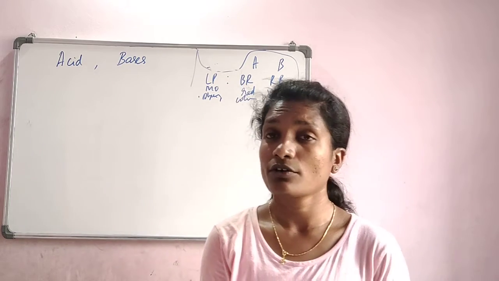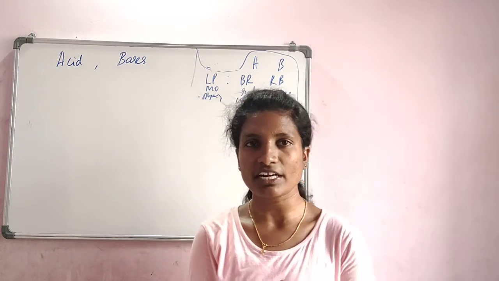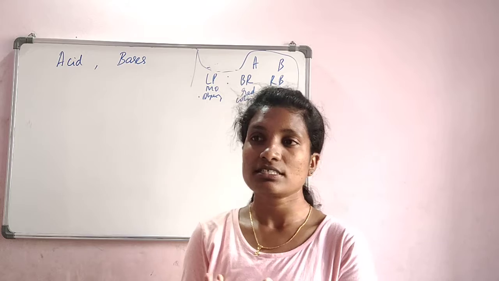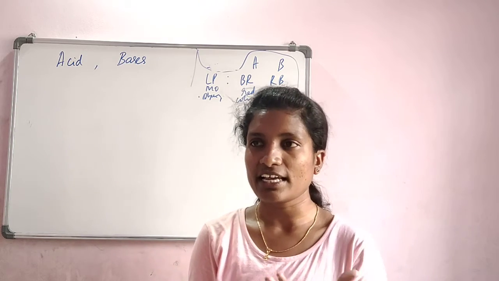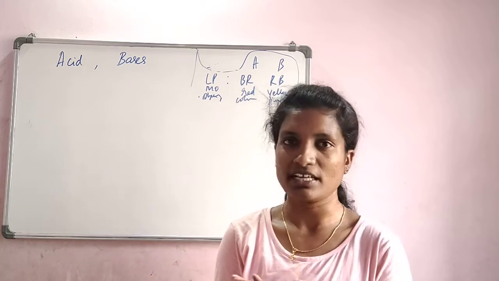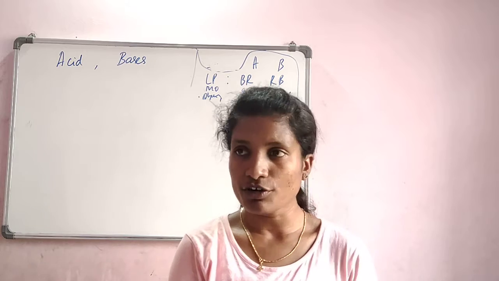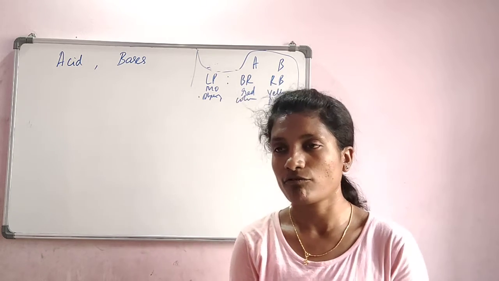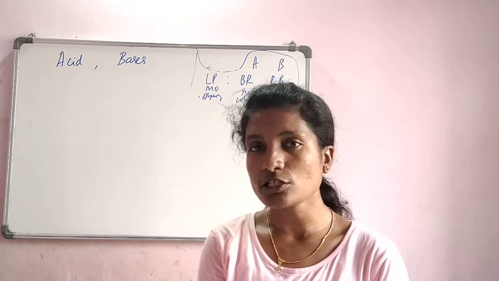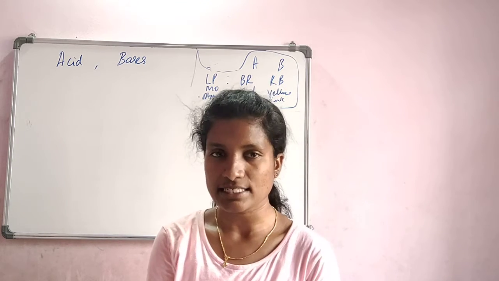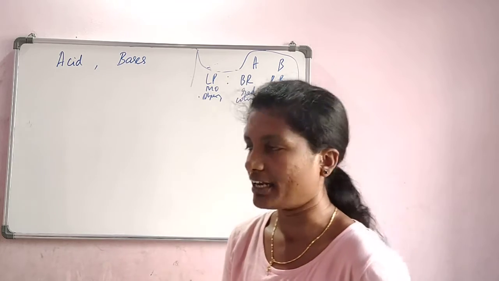Then we have olfactory indicators. We have studied this in control and coordination. Olfactory is the ability to sense smell, isn't it? So when we are conducting an experiment which includes an acid or a base, a kind of odor will be generated. Depending on the odor, we can decide what the given solution is. So we'll read that. The substances whose smell changes in acidic or basic solutions are called olfactory indicators.